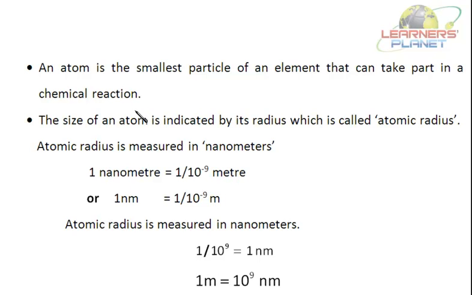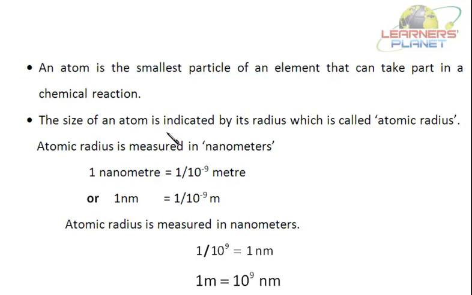He also proposed that atoms of same element have got similar atomic masses, sizes, etc. But later it was found that atoms of same element do have different atomic mass, as in the case of isotopes. But atom is the smallest particle of an element that can take part in a chemical reaction. This is the thing.